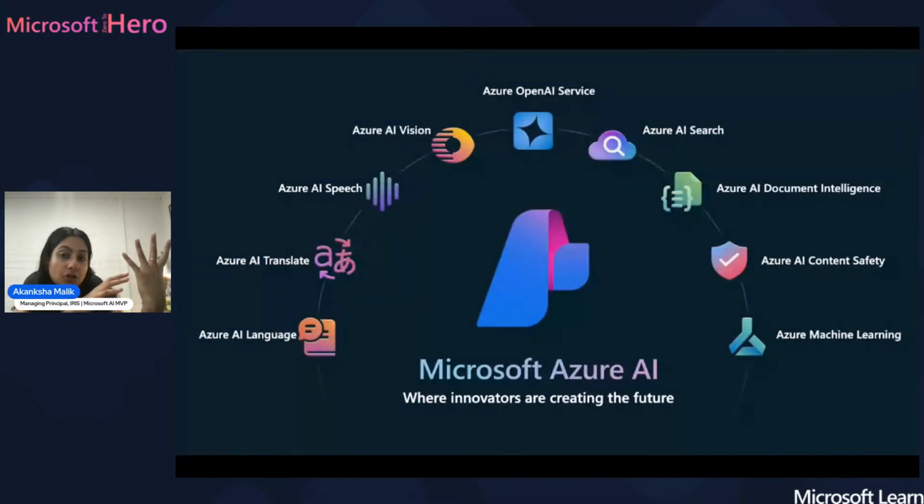AI search, which is your companion piece to almost every single solution, because you really need to be able to actually search your data. To have your data really quickly searchable so that it can actually then definitively give you results that you need. It's a fabulous service for that. And again, very, very straightforward and built to be used and leveraged very quickly.